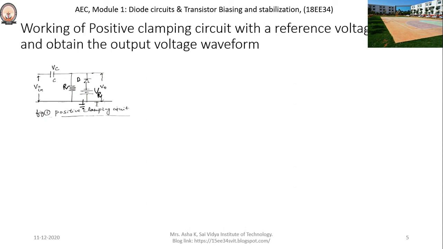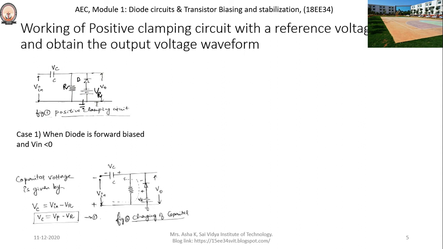First consider Case 1, during the forward biasing of the diode, when the input voltage is less than 0. So what is going to happen here? For certain input voltages, the diode becomes forward biased and acts as a short circuit, because the anode terminal will be at a higher value compared to the cathode terminal. So the entire current flows through the diode. Due to the flow of current, the capacitor charges with the polarities as shown in this particular figure.